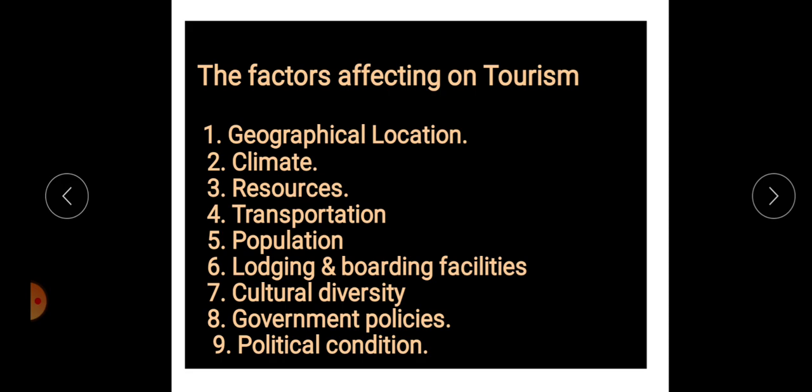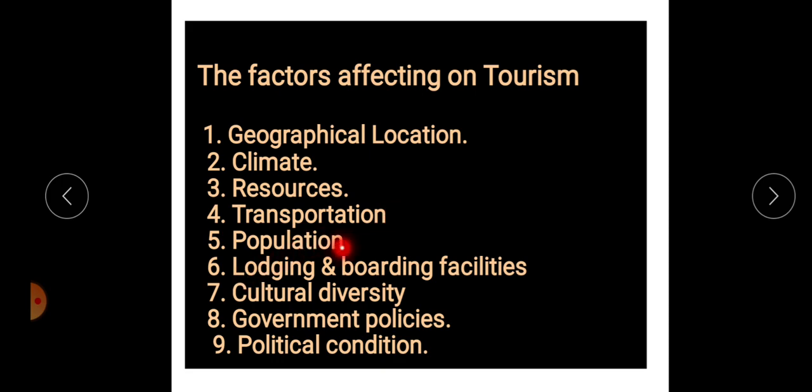Transportation: the links of transportation, like air, water, road transportation, as well as railway transportation, are necessary for the development of tourism. The fast mode of air transportation is very famous nowadays, and it supports the development of tourist centers.